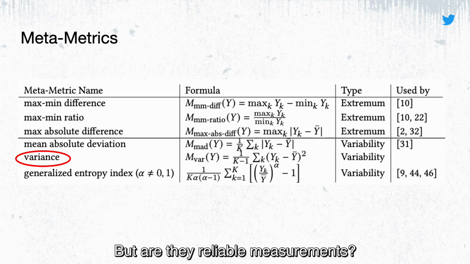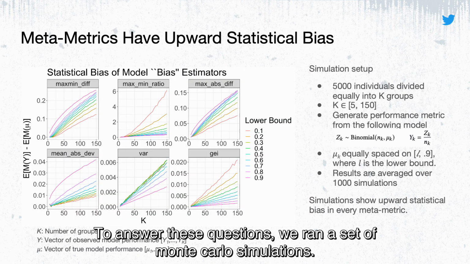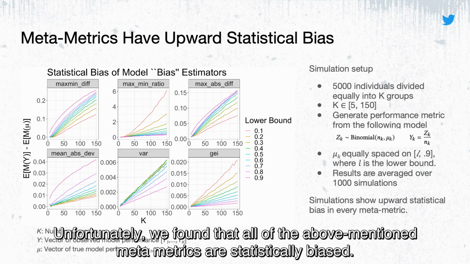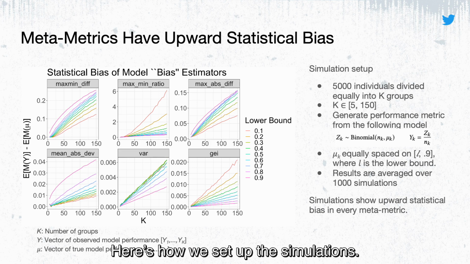So these are the MetaMetrics that we found in use today, and they're included in some open source libraries. But are they reliable measurements? Are they statistically unbiased? To answer these questions, we ran a set of Monte Carlo simulations. Unfortunately, we found that all of the above-mentioned MetaMetrics are statistically biased, and they all overestimate the true group-wise performance disparity.